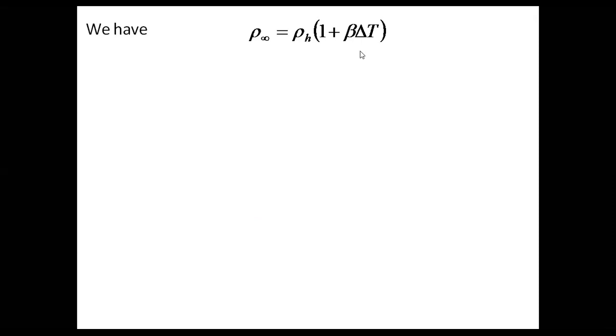And in the exam, you need not derive this. Just remember this relation: rho infinity is equal to rho h into 1 plus beta into delta T. This delta T is the temperature difference between hot and cold air. If I simplify this equation further, I take rho h to the left side, so it becomes rho infinity by rho h, and then I bring the 1 to this side, so it becomes rho infinity by rho h minus 1, equal to beta into delta T. Why I'm doing this, you will understand later.